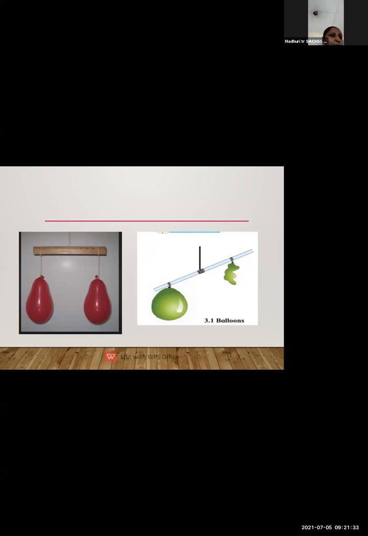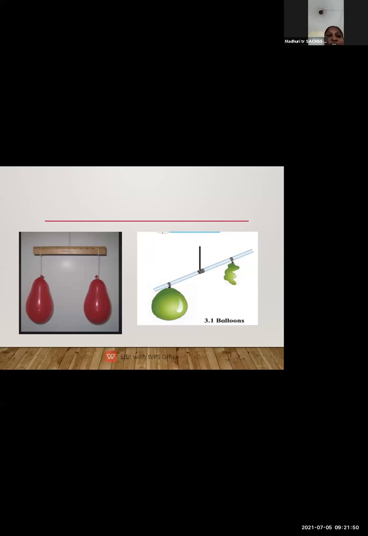So what does this experiment prove? This experiment proves that the stick goes down on the side of the inflated balloon because the air is having weight. Now when the balloons were filled with air, the stick was horizontal.